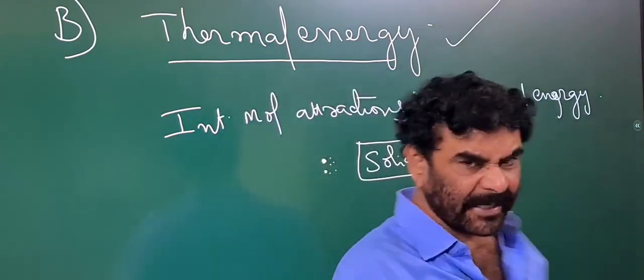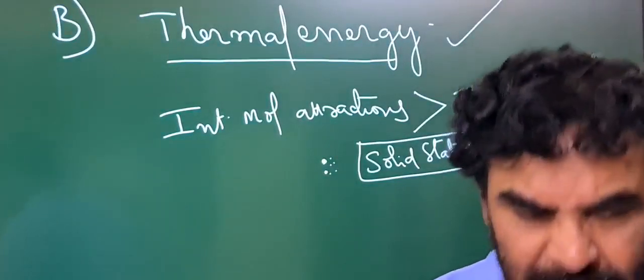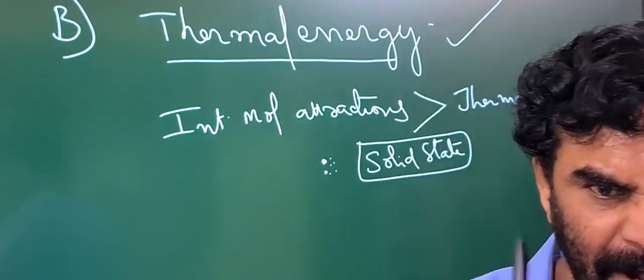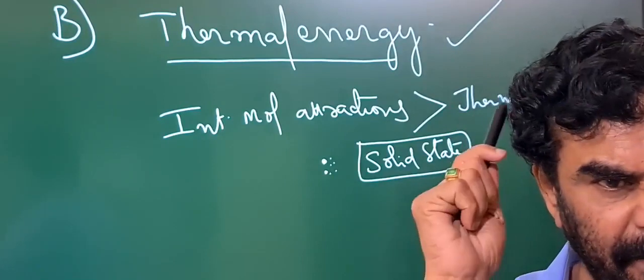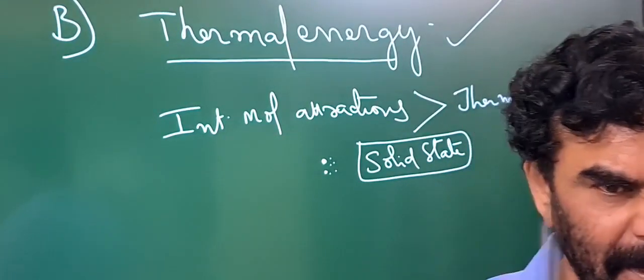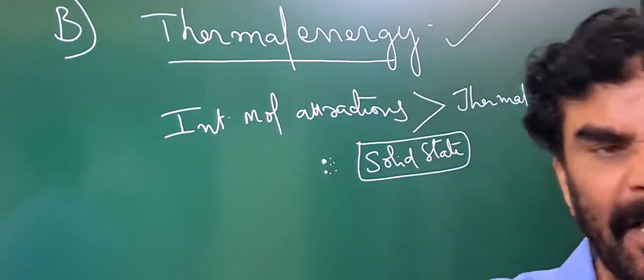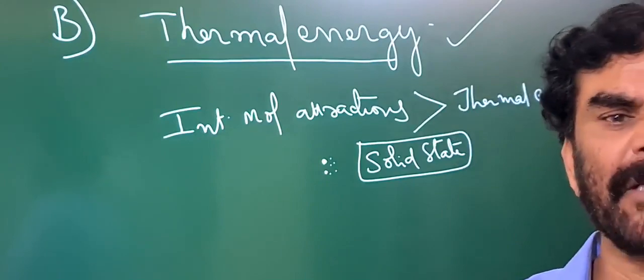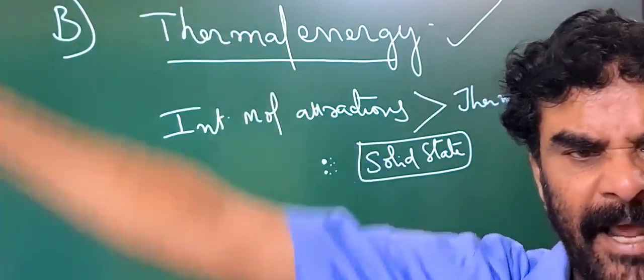So a material existing in the solid state means the material particles are experiencing very strong intermolecular attractions. The thermal energy associated with the material particles is not sufficient to overcome the attractions.